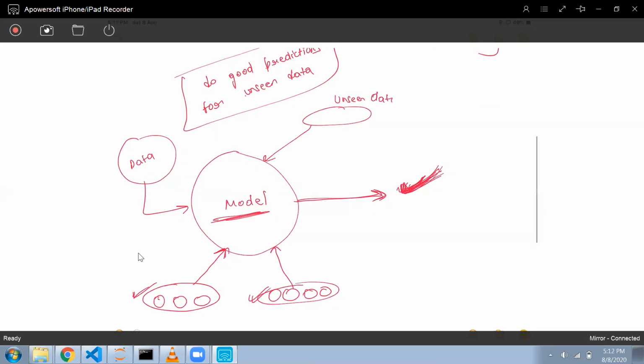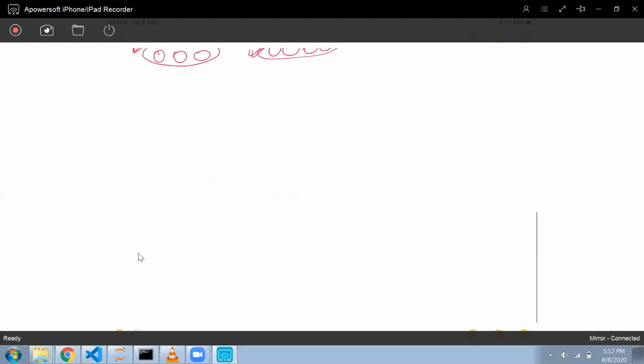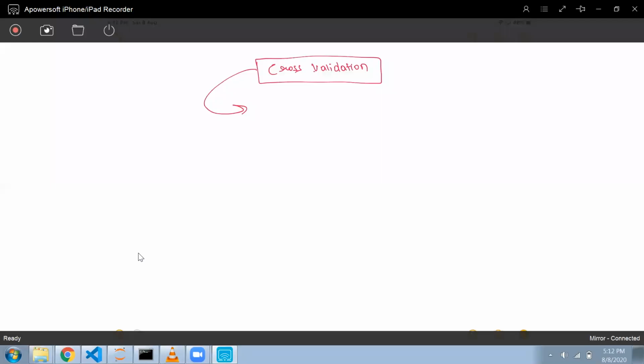Okay. Now there is a method which is known as cross validation. First we'll see what this is.